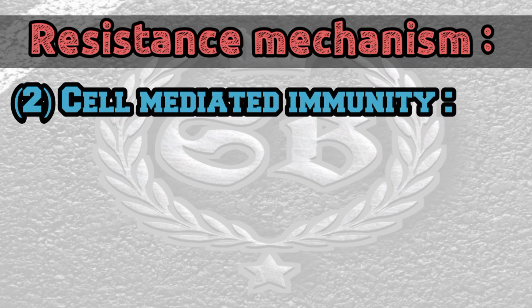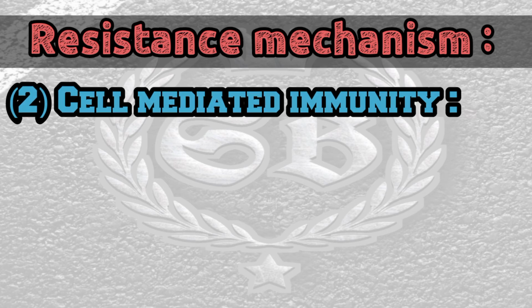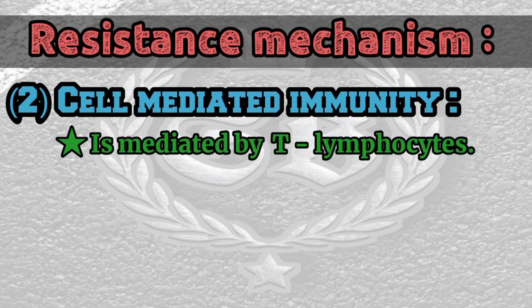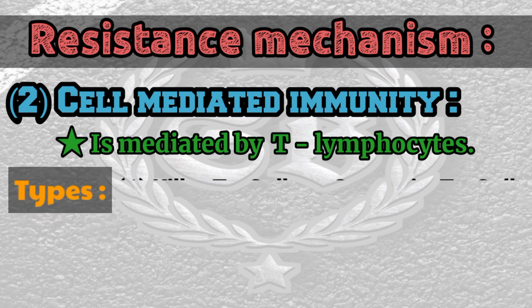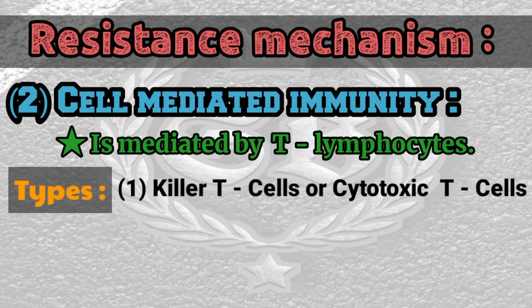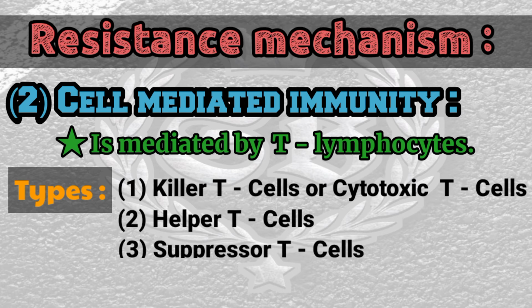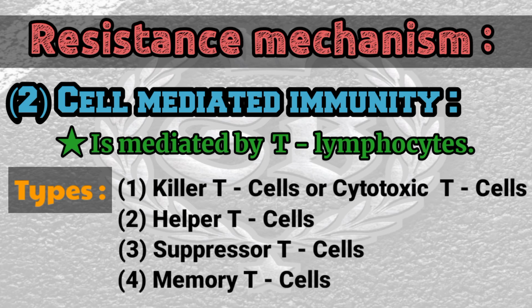And the second one is cell-mediated immunity. Cell-mediated or cellular immunity is mediated by the T lymphocyte. Functionally, T lymphocytes can be categorized into four types. First is killer T cells or cytotoxic T cells. Second one is helper T cells. Third one is suppressor T cells, and fourth is memory T cells.